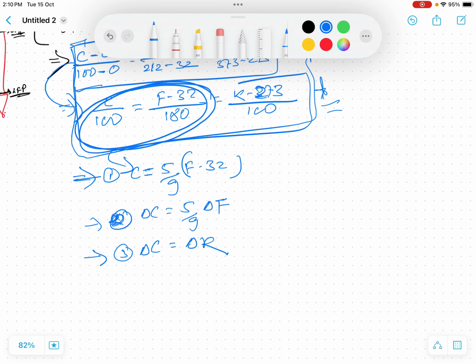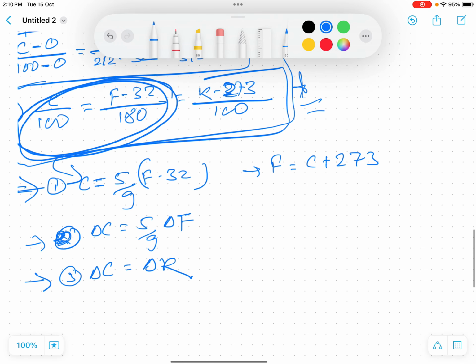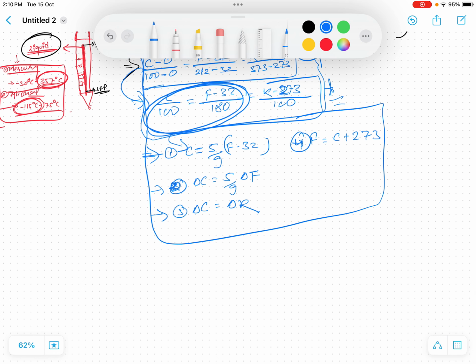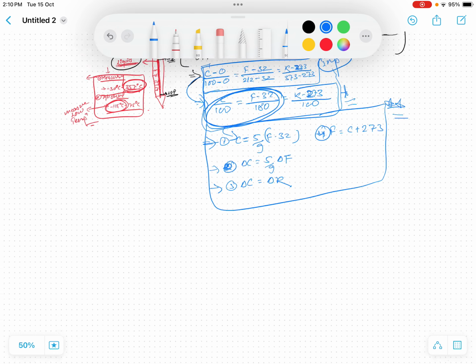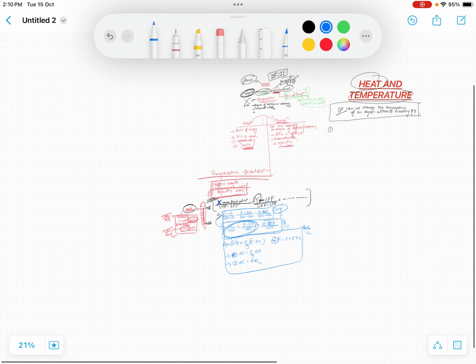And if we want to convert Celsius into Fahrenheit, then we'll just add... Fahrenheit scale equals Celsius plus 273. Okay. So these are the formulas. These are 4 formulas that we have to remember. This will make our work easier. So this is what we have discussed up till now.